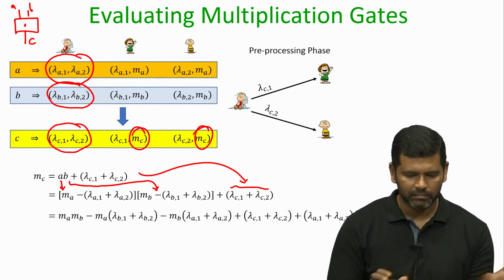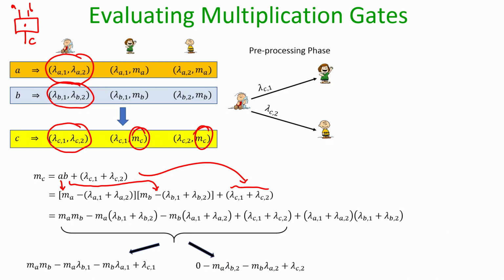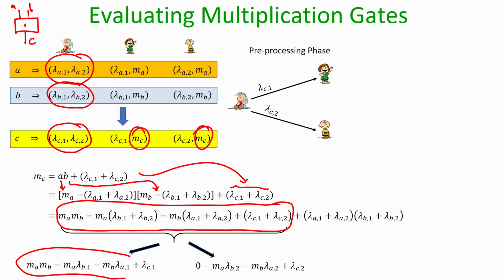Now, I can further rewrite, rearranging the terms in this long expression, and I have purposely arranged the expressions like this, because if I focus on only this part, it can be interpreted as the summation of two subparts. One subpart is computable by evaluator E1 during the circuit evaluation phase.